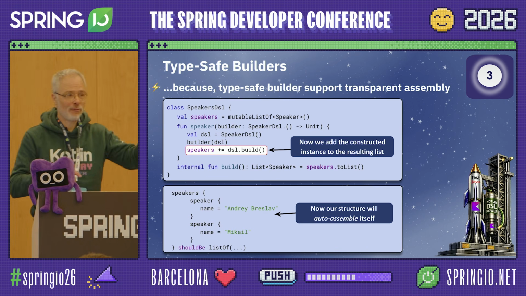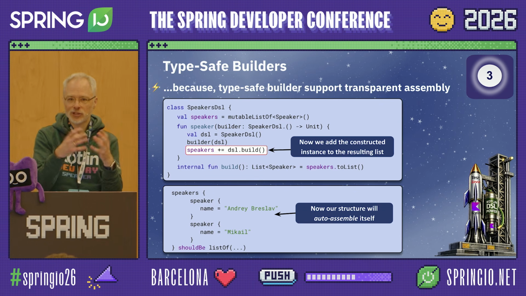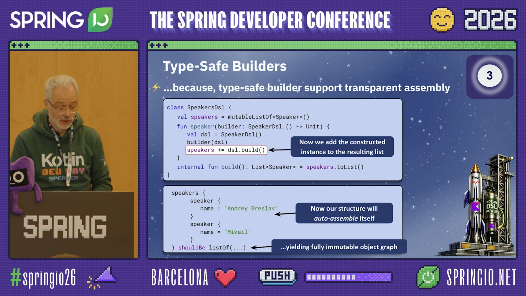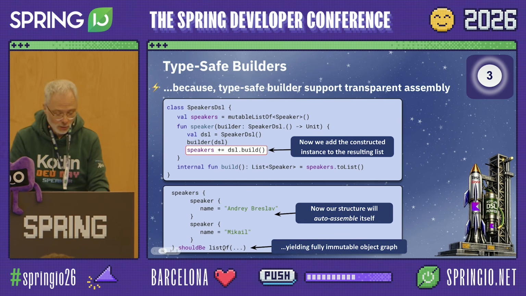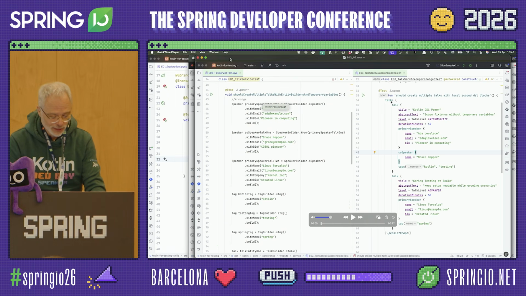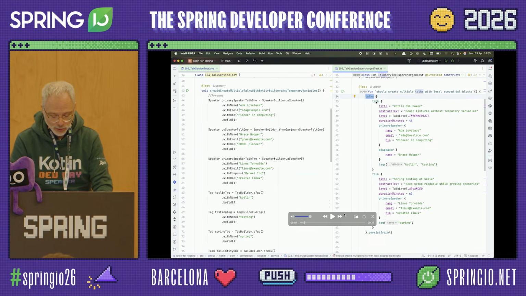Right? Before, we had to pass the speakers to the talks and so on. Now it's just assembled by the structure we define. That's the benefit we get with this approach. And the result is just another list of speakers. Okay, so let's see how this would turn out if we used this particular approach for our talks.